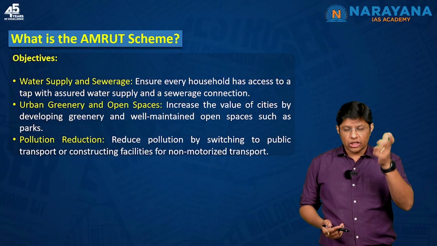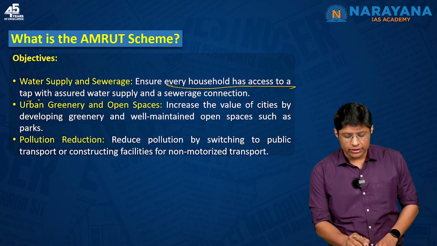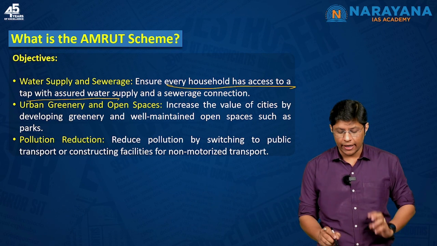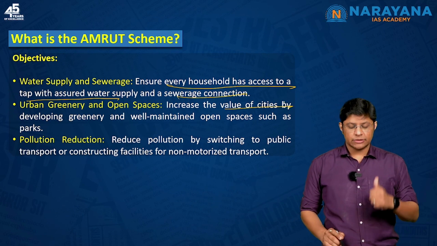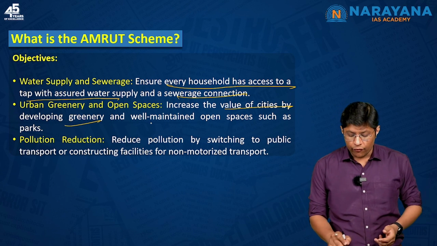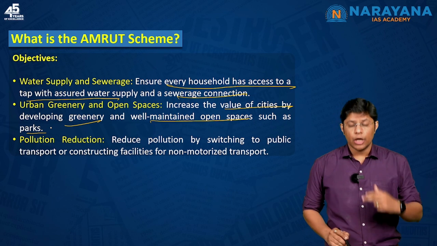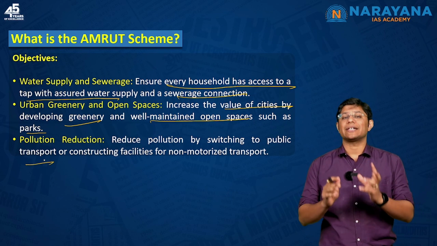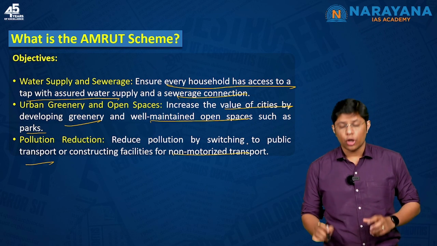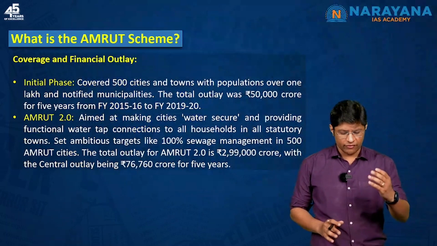Now, the objective of the AMRUT scheme was to ensure every household has access to a tap with assured water supply and a sewerage connection. Second, to increase the value of cities by developing greenery and well-maintained open spaces such as parks. Third, to reduce the pollution by switching to urban public transport by constructing facilities for non-motorized transport. These are the objectives of AMRUT scheme, self-explanatory.